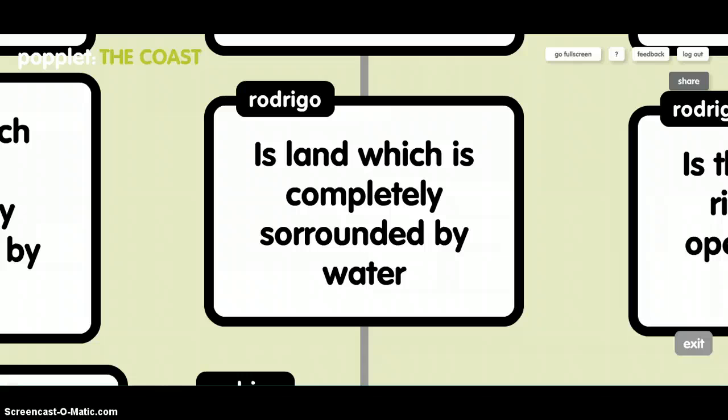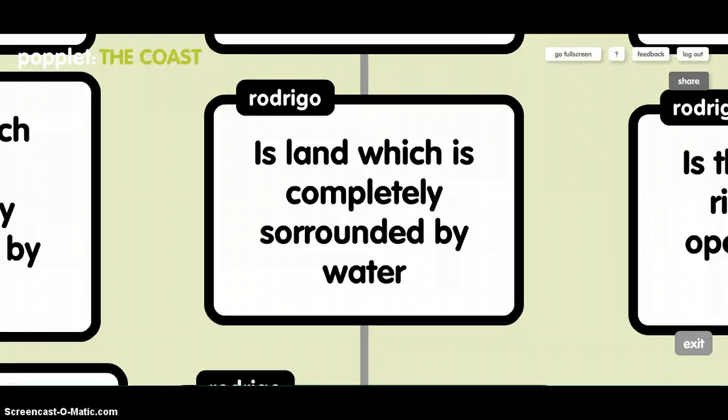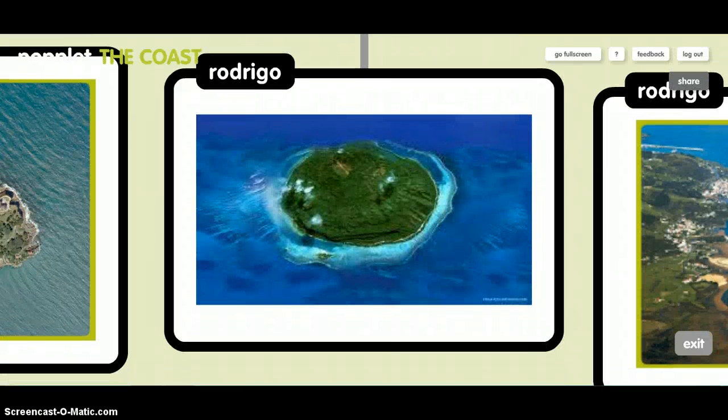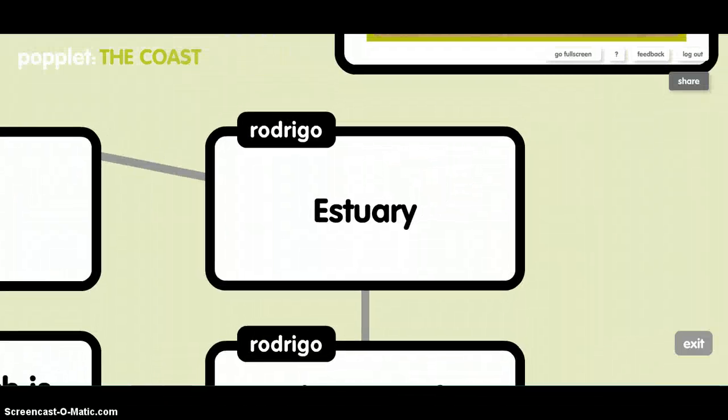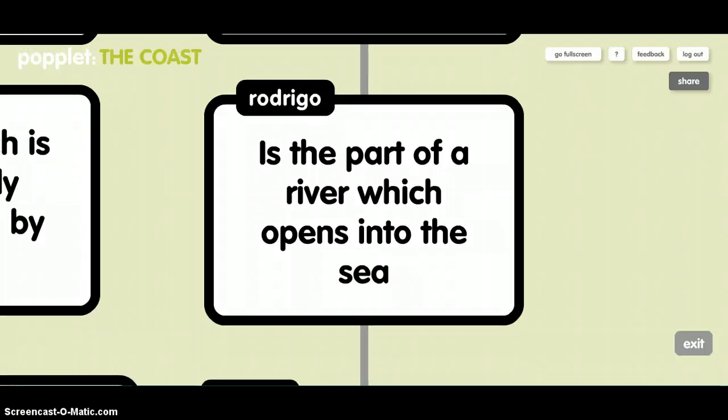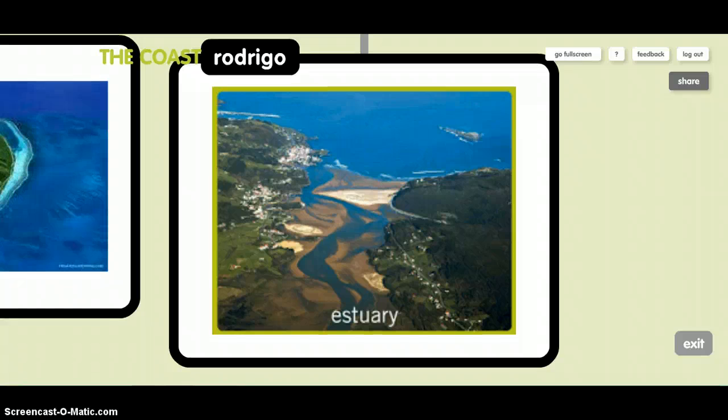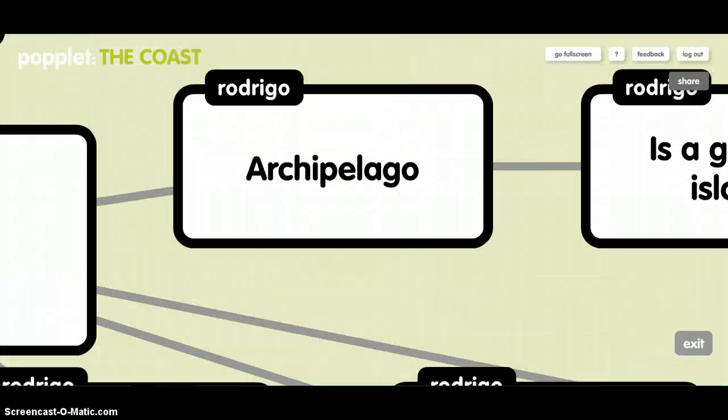Island is land which is completely surrounded by water. This is a photo of Iceland. Estuary is the part of a river which opens into the sea. This is a photo of estuary.